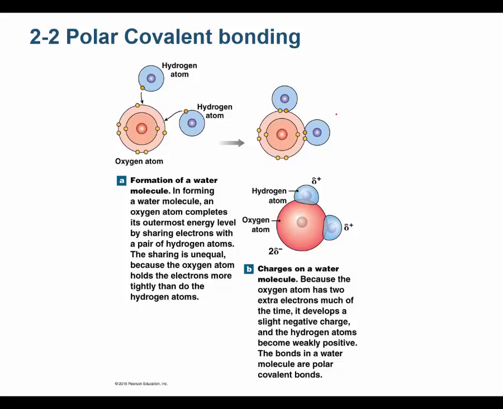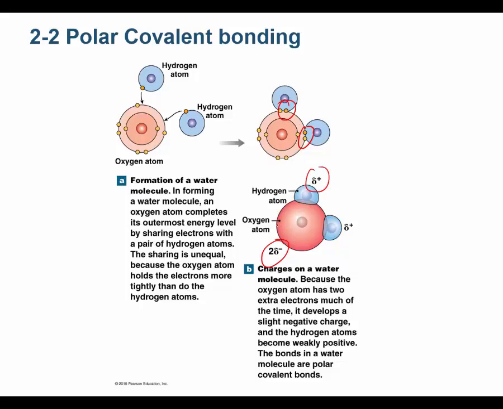There's 120 degrees between the hydrogen and the oxygen here. That's the angle that we have here, 120 degrees. Because this is not in a linear arrangement, this is a polar molecule, and these bonds are polar covalent bonds. The oxygen attracts the electrons more strongly than does the hydrogen, and I get partially negative oxygen and partially positive hydrogens. This is very important in biology.